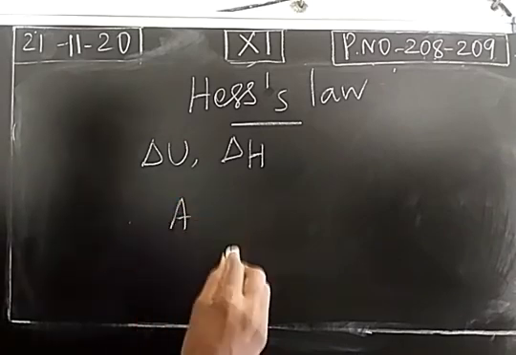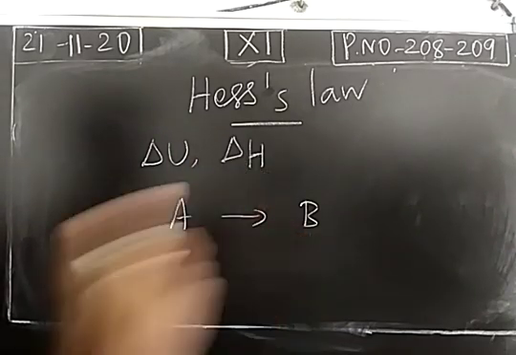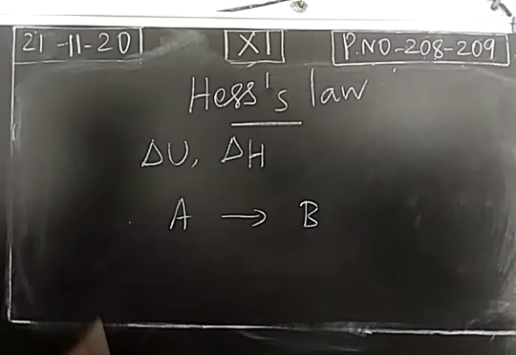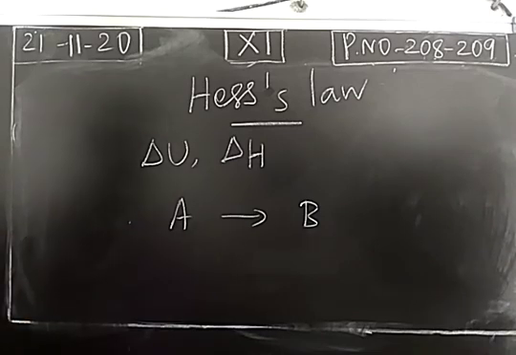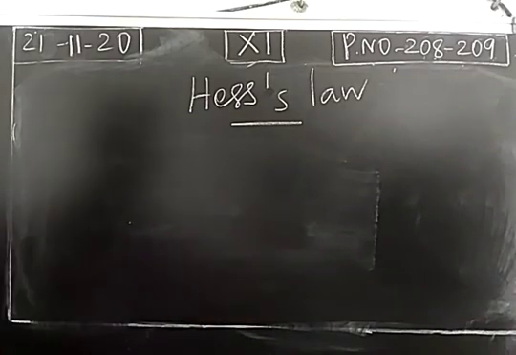So when a system is changed from one state into another state, these heat changes will not depend on the path in which the transformation occurs. These two depend only on the initial state as well as the final state. It will not depend on how many steps there are during the conversion of a system from initial to final state. It won't depend on the path. It depends only on the initial as well as final states of the system. So based on this, Hess law can be stated.